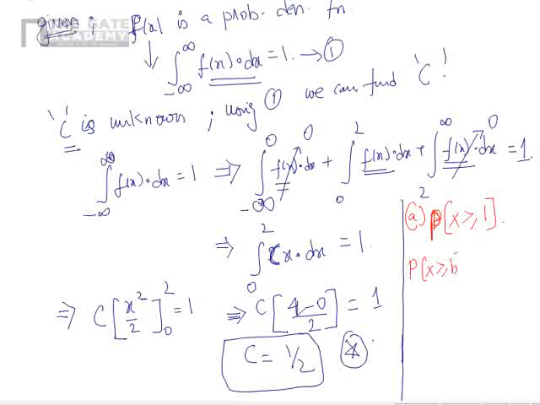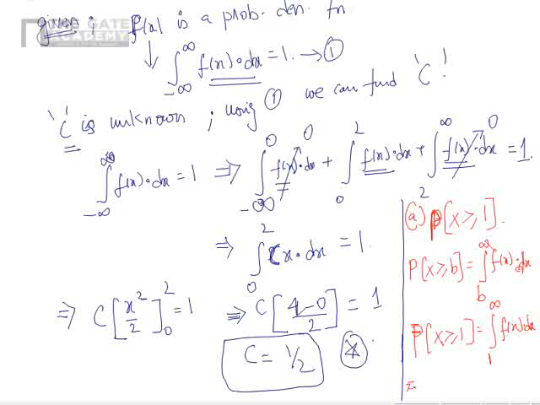The probability that x is greater than or equal to b is nothing but the integral from b to infinity of f of x dx. So the probability that x is greater than or equal to 1 is the integral from 1 to infinity of f of x dx.